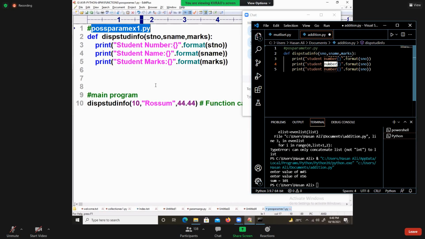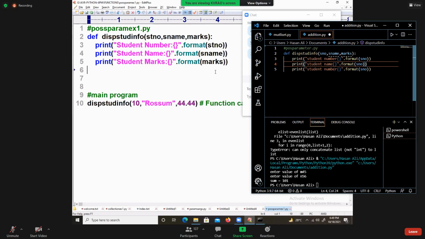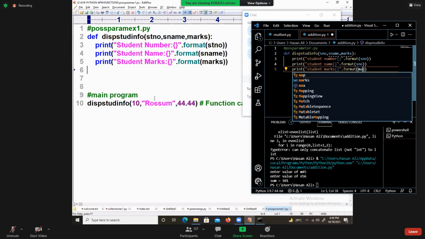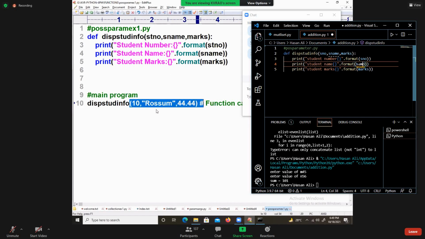Seema, Mani, Karthik, come out of your approaches. Please think a little so we can move forward. I am just taking and printing here, I am not doing any operation. Please think in advance. If I stop at approach number 2, this is only the functions, you will get a problem. So think in advance how to move forward. Here number, name, marks, all the values are going to that place. Number to number, name to name, and marks to marks.